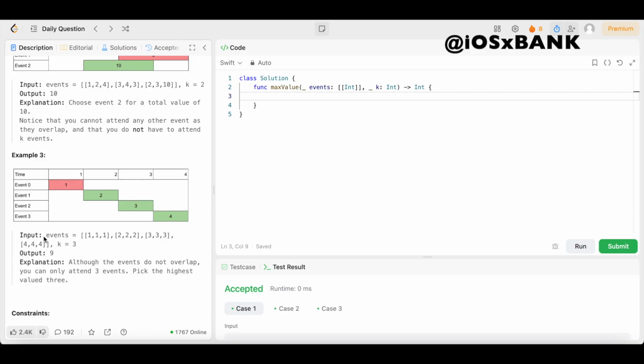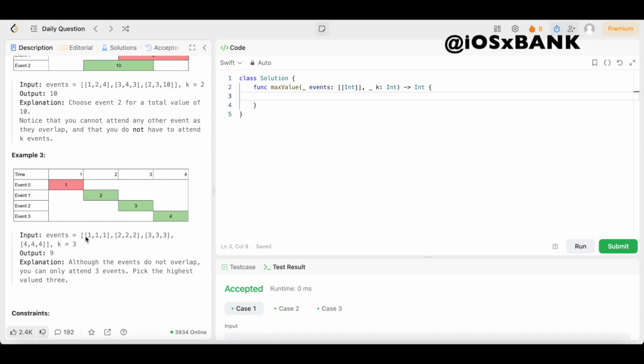So in example 3, we have our input events equals a 2D array of integers. First array being 1, 1, 1, then 2, 2, 2, then 3, 3, 3, then 4, 4, 4, then k equals 3. Now, since k equals 3, we can't go to all 4 events because we're only allowed to go to 3 events. Even though there's no overlapping, we can only go to 3 events because k equals 3.